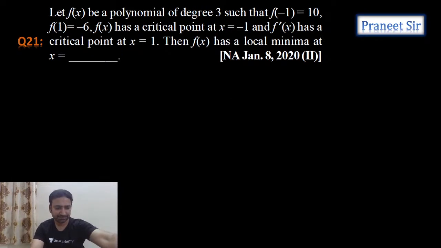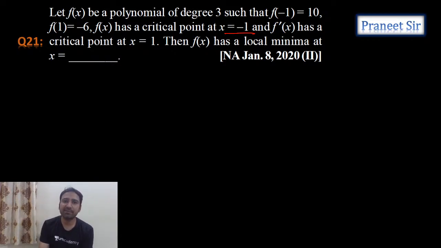Okay, let's do this question. So f of x is a polynomial of degree 3 such that f of minus 1 is given and f of 1 is given. F of x has critical point x equals to minus 1 and f dash x has critical point at x equals to 1. Then f of x has a local minima at what point?